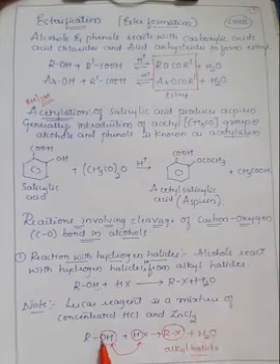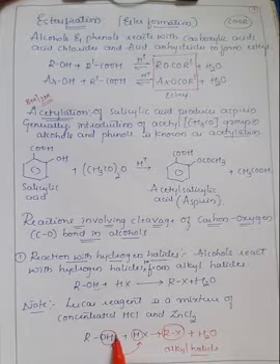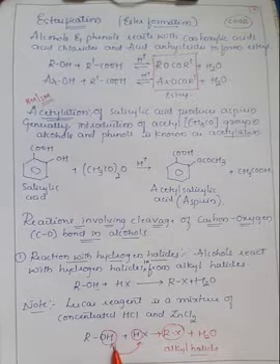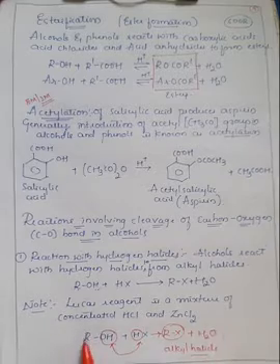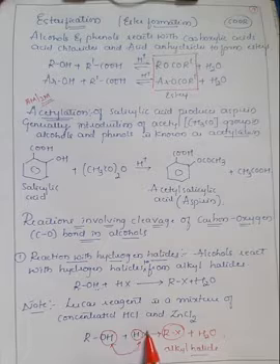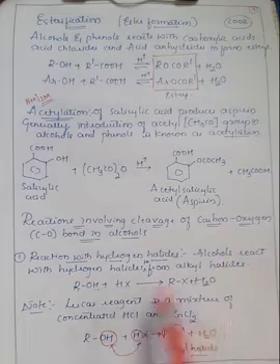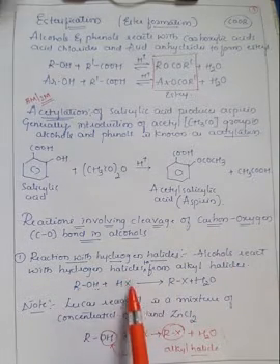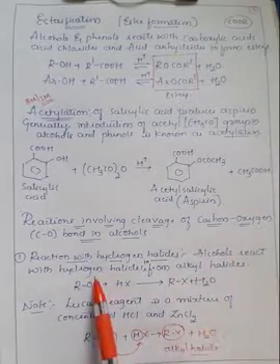So here if you observe, the reaction is like this. R, the alkyl group, is attached to the OH group, that is the alcohol. The hydrogen from the hydrogen halide will attract this OH and it comes out as a water molecule as a side product, and the remaining R, the alkyl group, will react with the halogen atom of the hydrogen halide and convert into alkyl halide. Therefore, alkyl halides can be prepared by reacting alcohols with hydrogen halide. This is an important example for the preparation of alkyl halides by reacting alcohols with hydrogen halide.